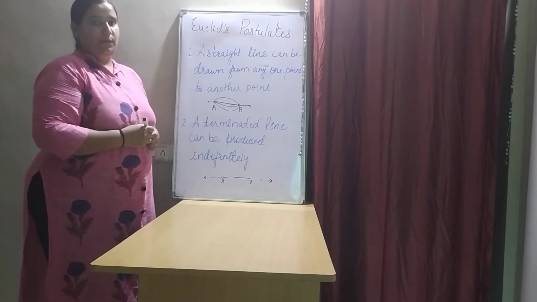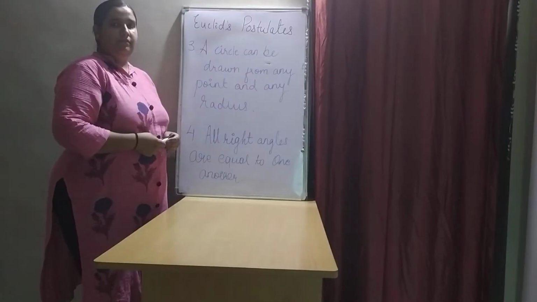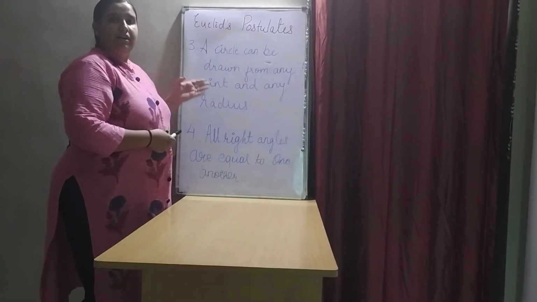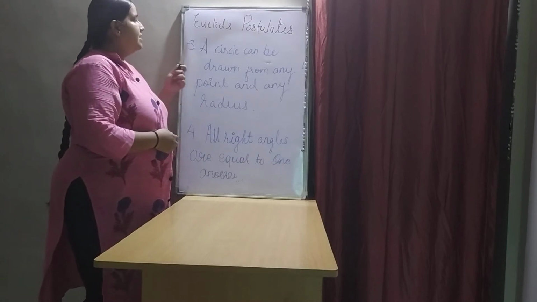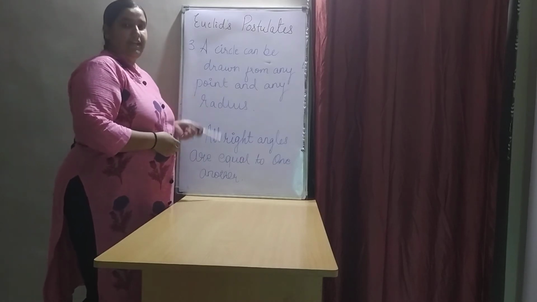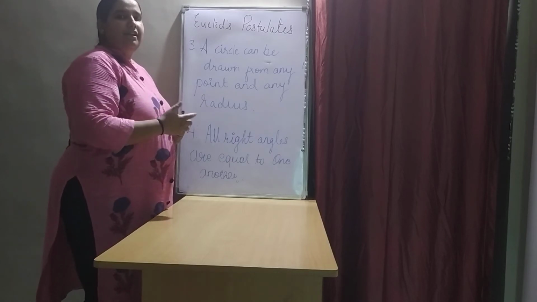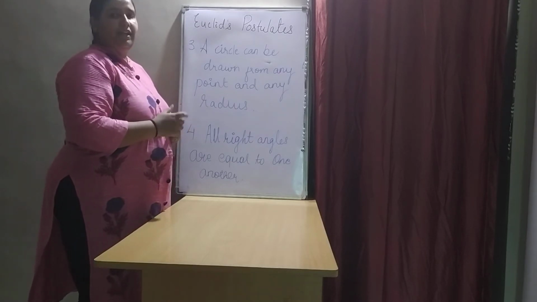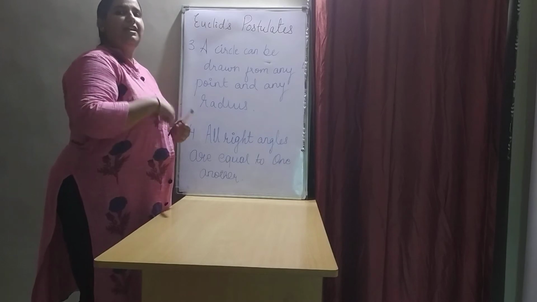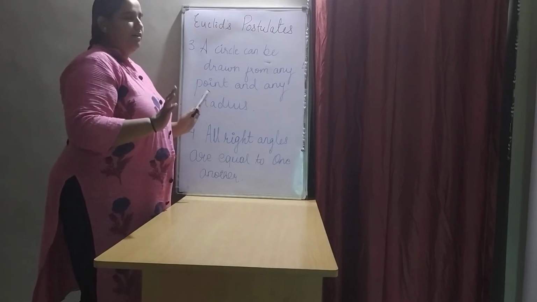Now let us see the third one. Euclid's third postulate is a circle can be drawn from any point and any radius. If you take any point and consider it as the center of the circle and you consider a certain radius, you can draw any circle anywhere on the earth.